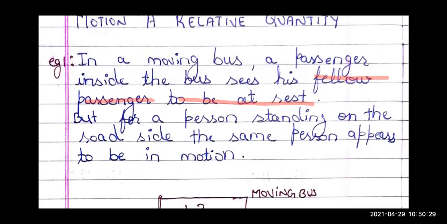But for the person who is standing on the roadside, you are going to be in motion. The person standing on the road will say, no, you are not at rest, you are in motion. So did you see, your state is at rest for your friend who is sitting next to you in the moving bus, but your state is of motion to the person who is standing on the road, right? So here motion and rest are not absolute, they are relative quantities.